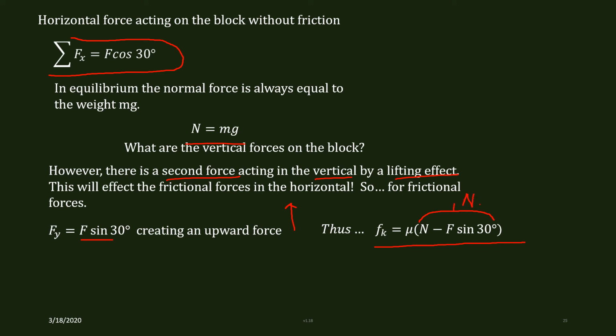We can call that N sub nod. So our net work done, this is the work done by the forward motion in the x direction, the force in the x direction, negative the friction, which is in the opposite direction, times this distance.